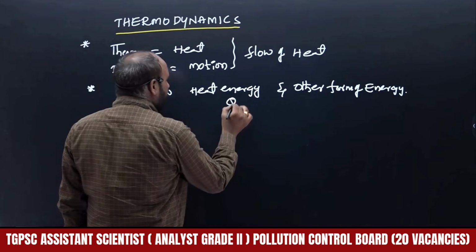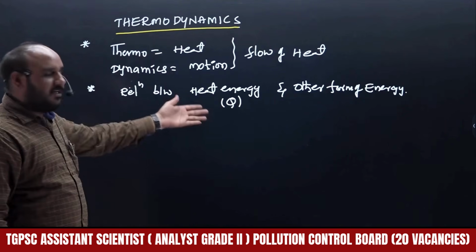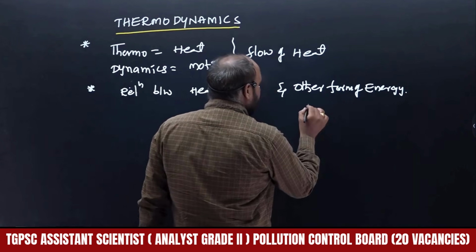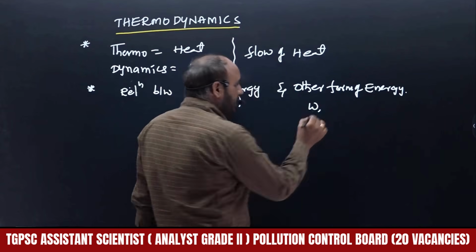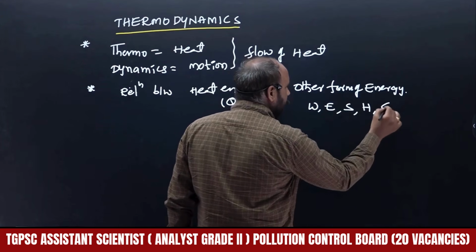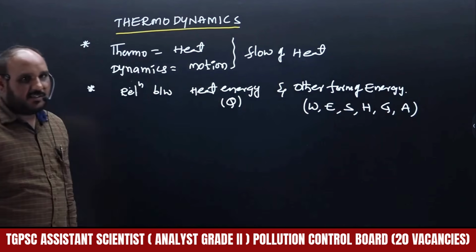Heat energy will be denoted with Q. Some terminology and symbols will be there in thermodynamics. We are able to know all those things, right? So other forms of energies may be work, internal energy, entropy, enthalpy, Gibbs free energy, Helmholtz energy function. These are all other forms of energies.